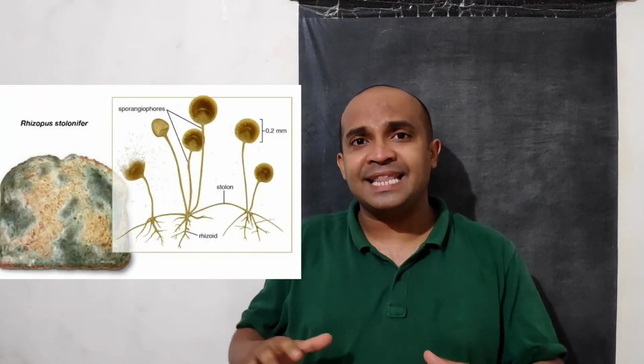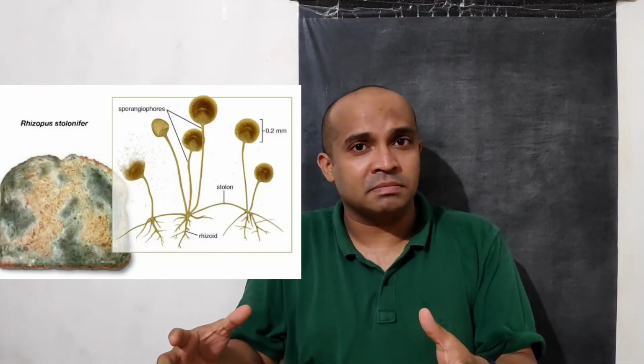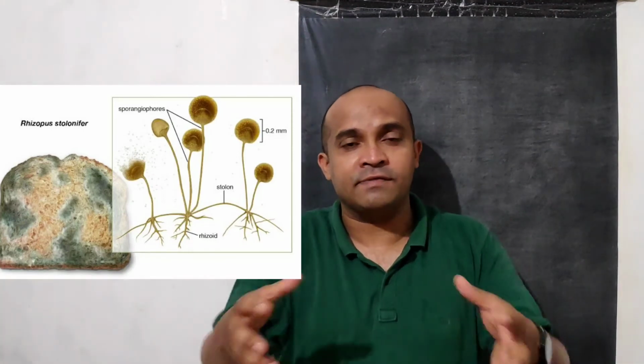Understood? Now next is spore formation. Sometimes we see on bread that there is some cottony mass grown over rotting bread or rotting food, right?